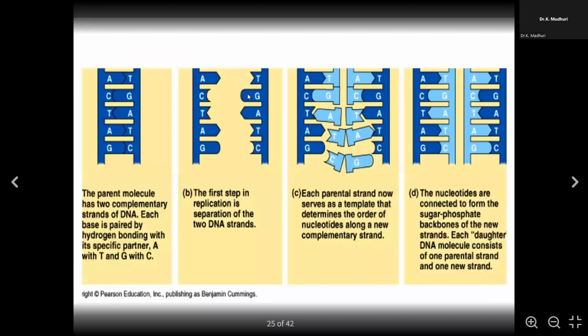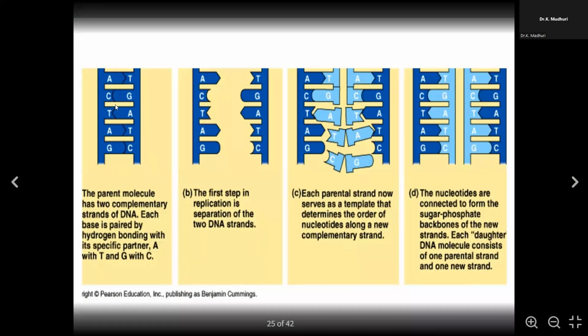So this is the semi-conservative replication which we are going to see now. Here you can see the parent molecule, which has 2 complementary strands of DNA, and each base is paired by hydrogen bond with its specific partner, like A with T, C with G. So these are the 2 complementary strands which are present in the parent.